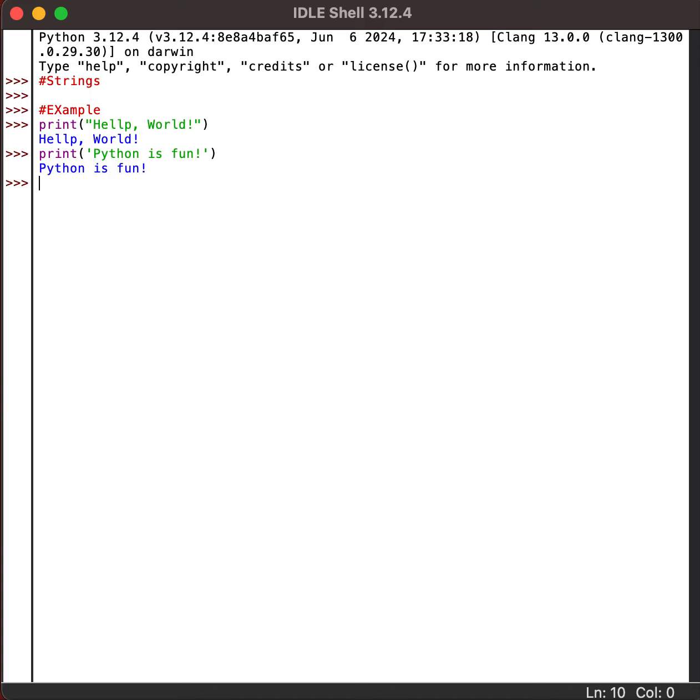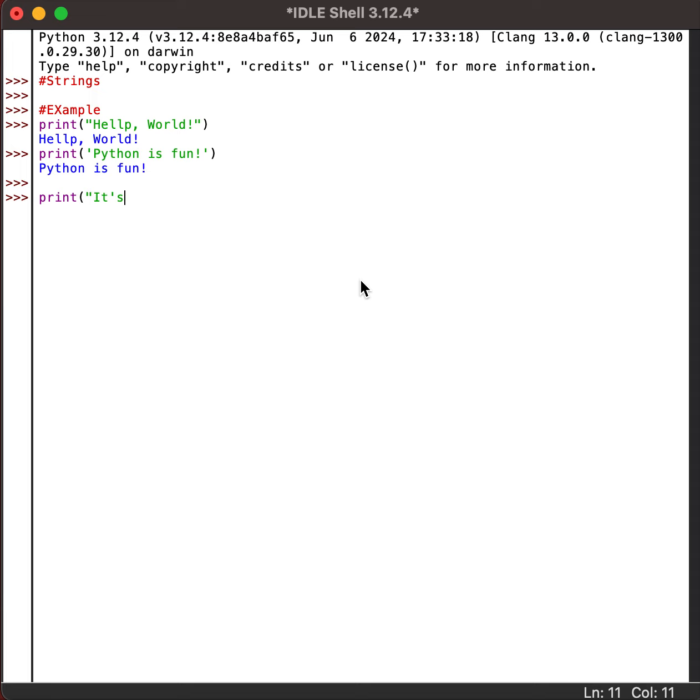Python allows you to use quotes inside strings. However, if the string starts with double quotes, any inner quotes should be single quotes and vice versa. Now let's understand what I mean by that.